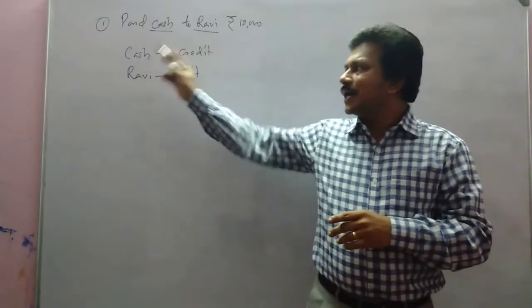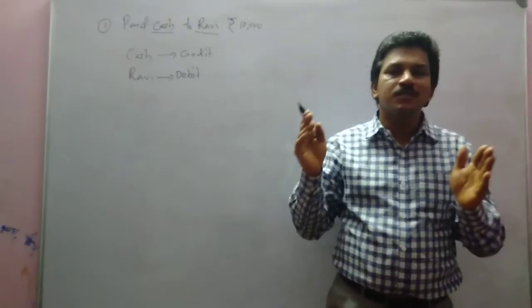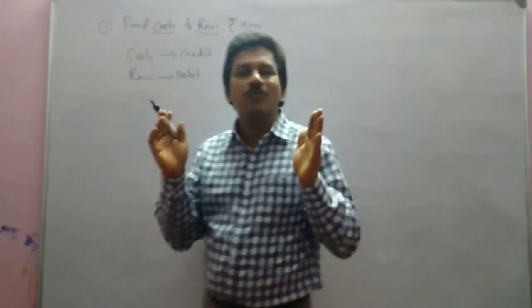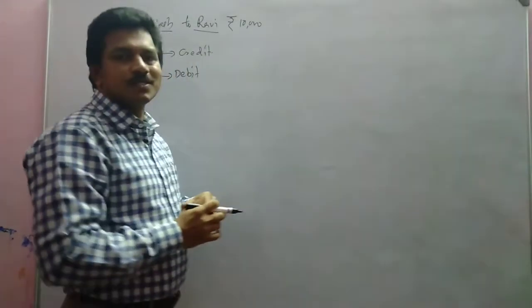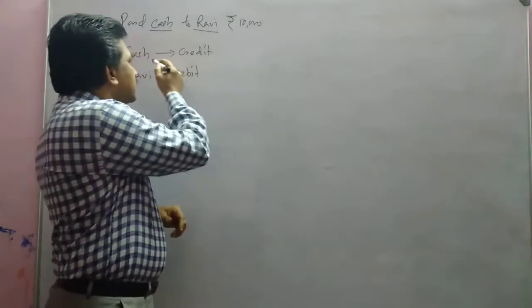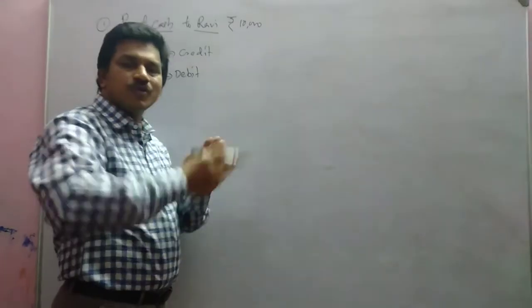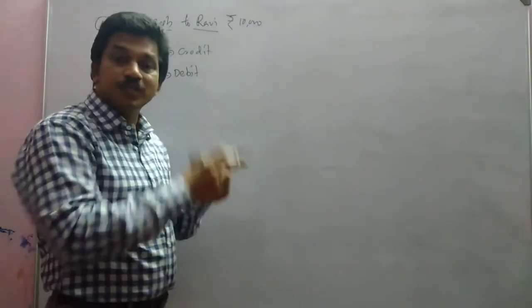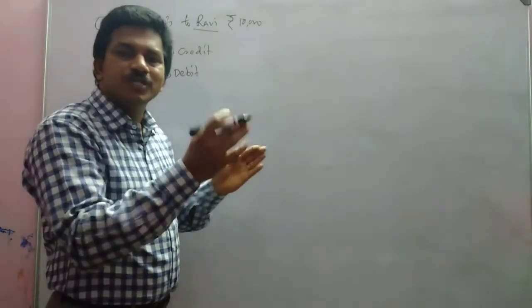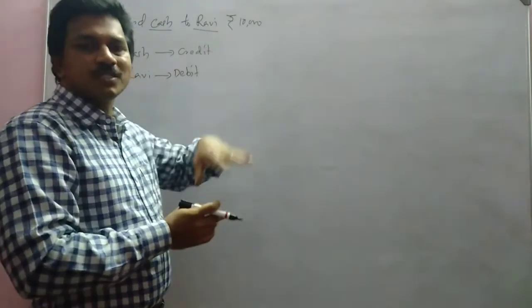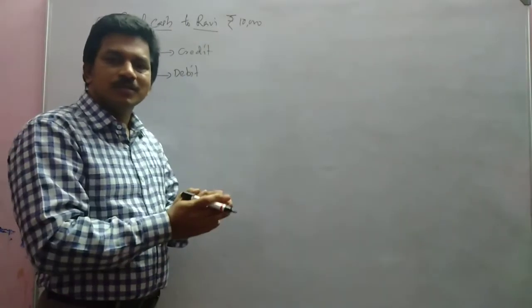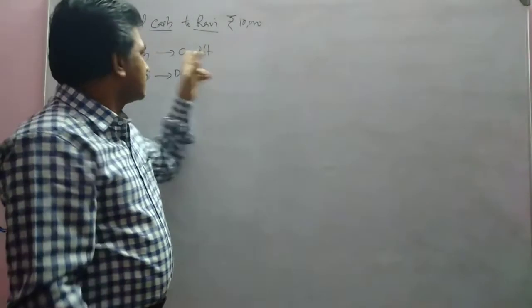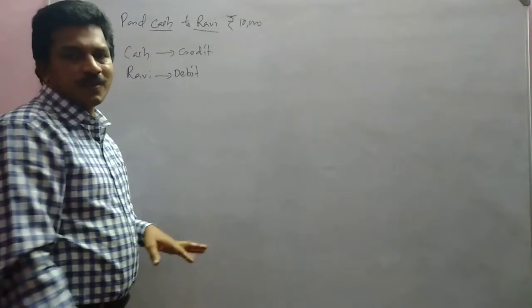Here cash and Ravi. Cash comes under the transactions of asset. So what happened to that asset, cash? What is the rule for transaction of asset? Debit means increase, credit means decrease. So what happened to cash, increased or decreased? We paid cash, so cash decreased. Credit means decrease. That's why cash is credited.